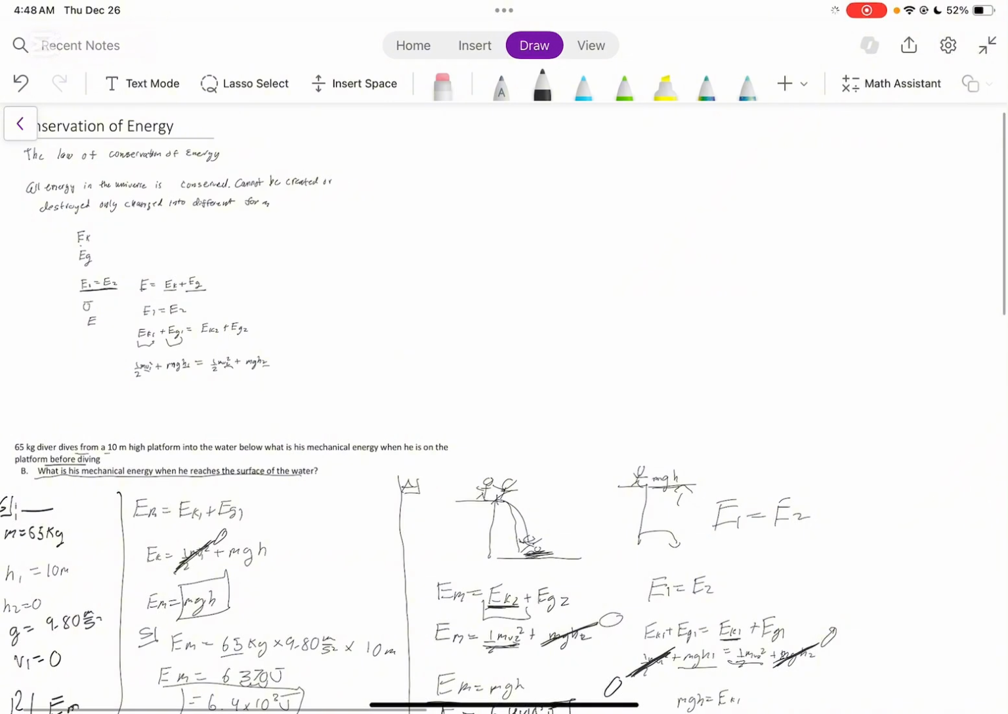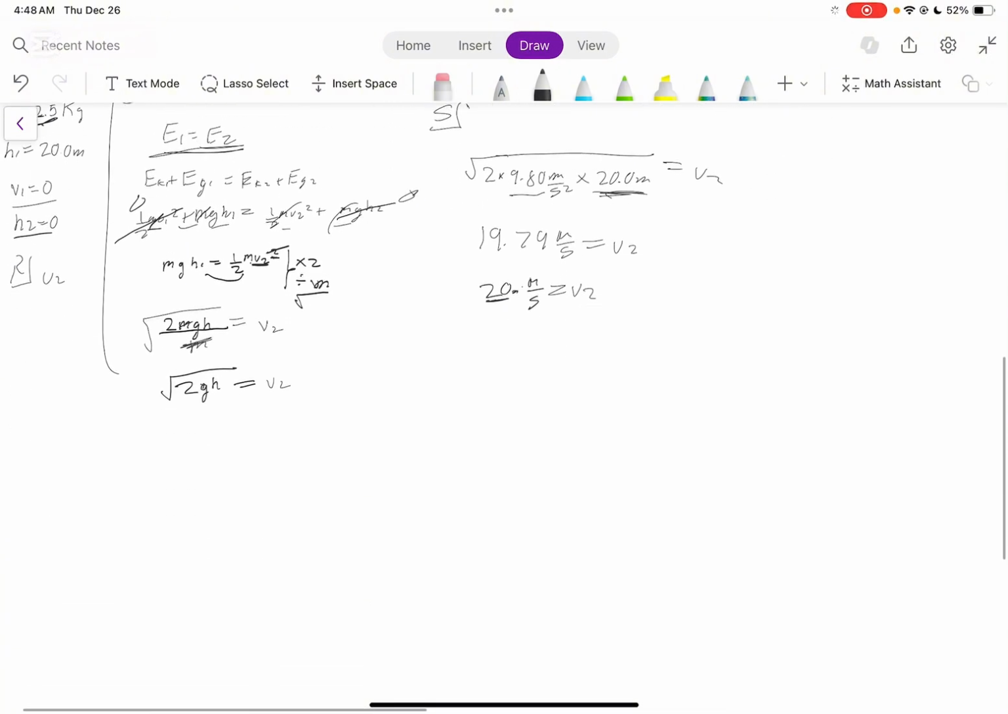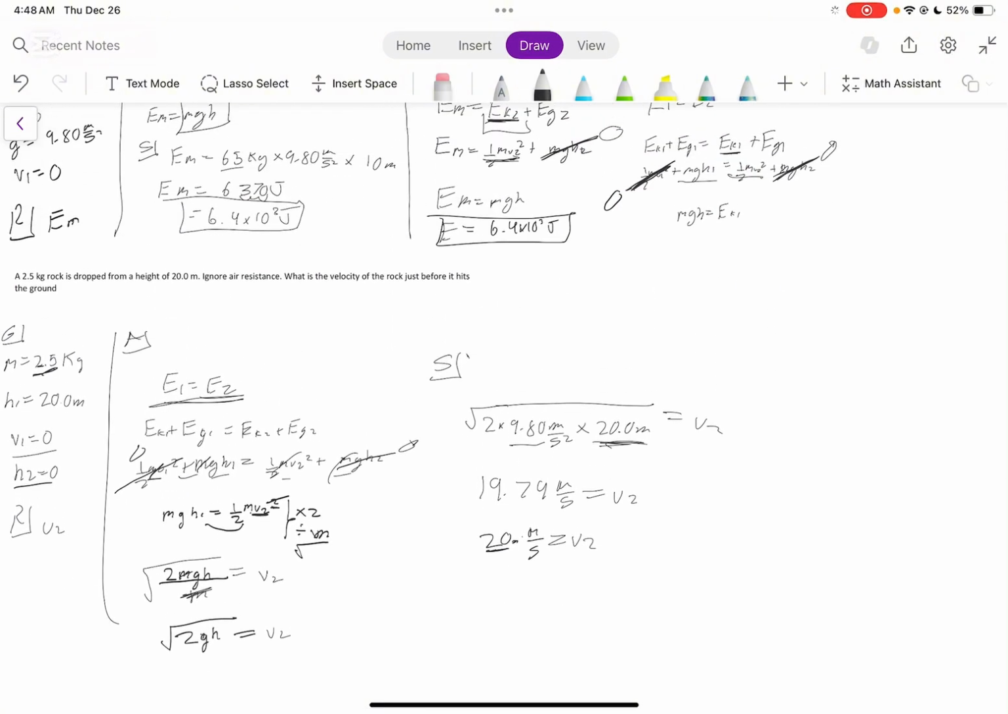But in short, that's just the law of conservation of energy and how it applies to our physics problems here.